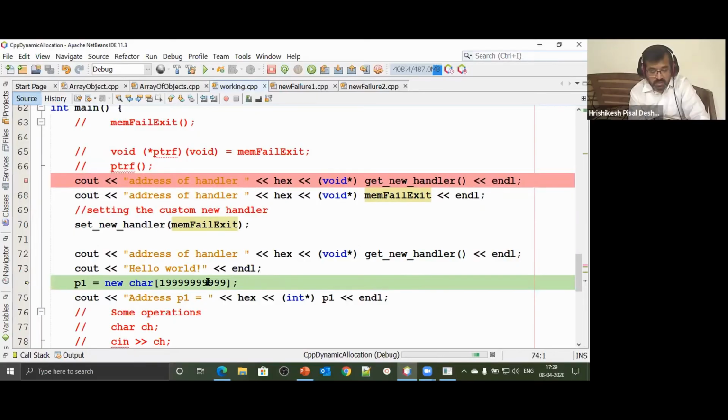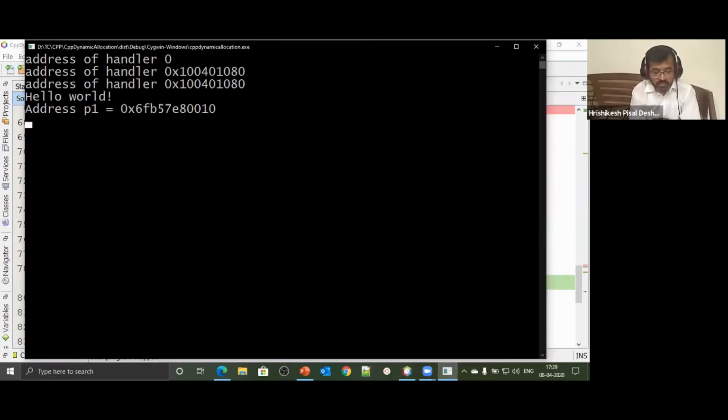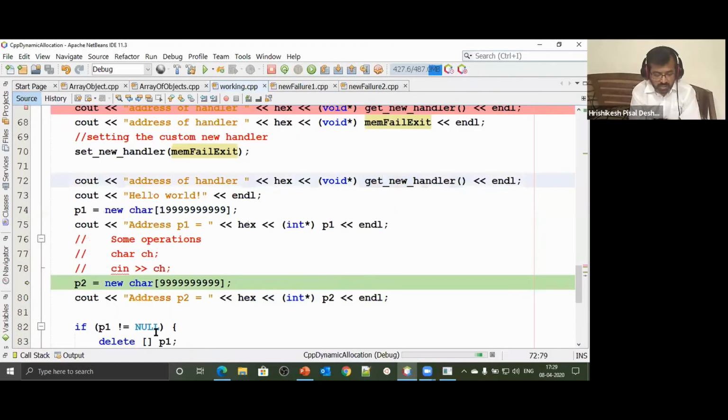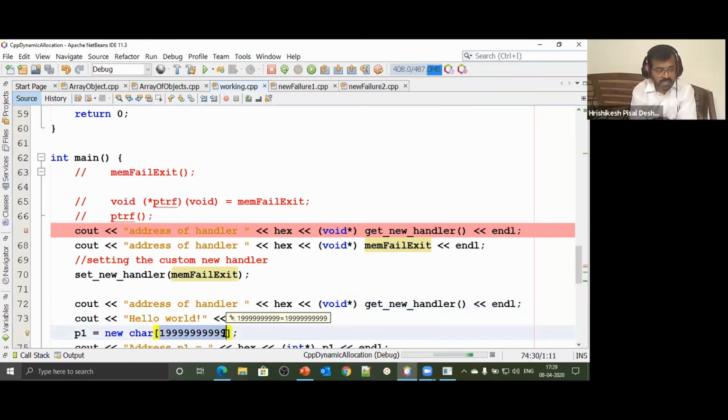Now it's a huge array that we are trying to create. We move further. That means this allocation has been successful, and this array has been created starting from this address. So we have created a huge array. We created an array of this many characters, this many bytes. That's a huge number, but okay, that much memory is available.